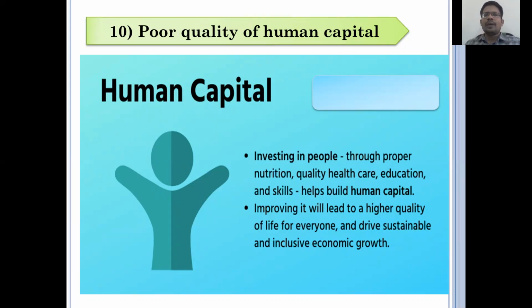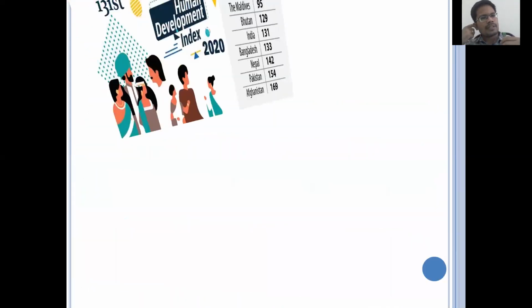So the lack of human capital is greater in our India because of the traditional education system, some political problems, financial problems, income inequalities, and poverty. These many things are affecting the young population of our India. For that reason, those people are still below the level of human capital. It means they do not have better education, they do not have better skills. That is the problem.